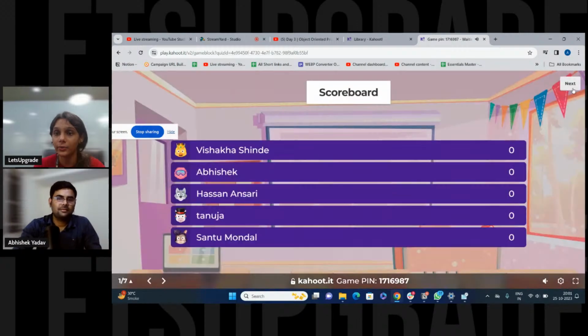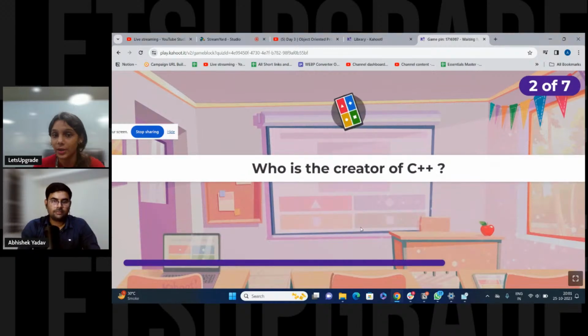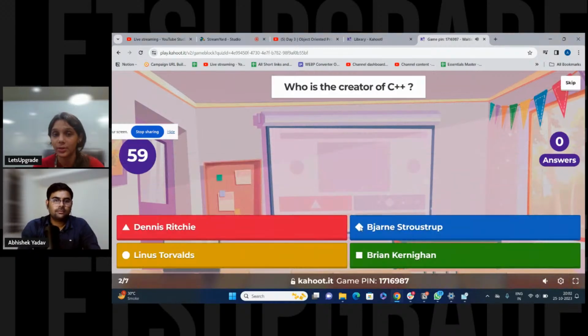We'll move to the second question. Vishaka is leading. And the second question: who is the creator of C++? Who is the creator of C++? Again, you have 4 options. I hope many of them would be knowing the answer.